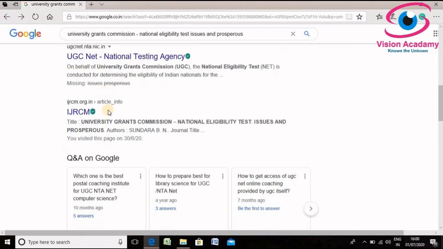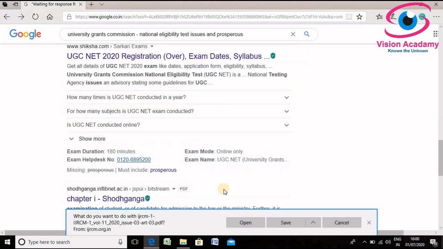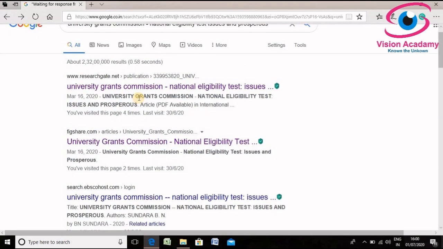Or else if you scroll down a little more, you can download it, download PDF IJRCM. Here my topic is available, and you can download it directly by clicking on this icon. It is showing save, so you can download it directly. One thing I wanted to show you: there are 4 or 5 websites maintaining my article. This is the first of its kind article in the whole of India. No one has done research on the UGC NET exam.